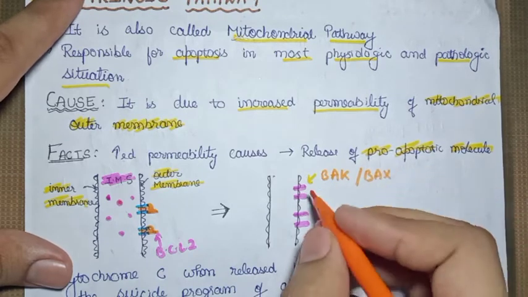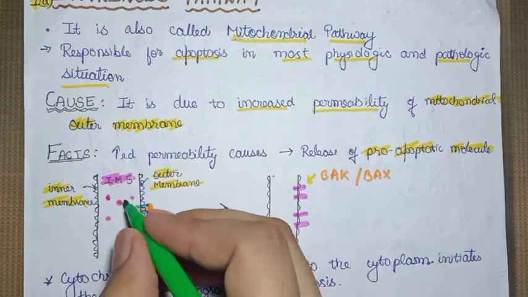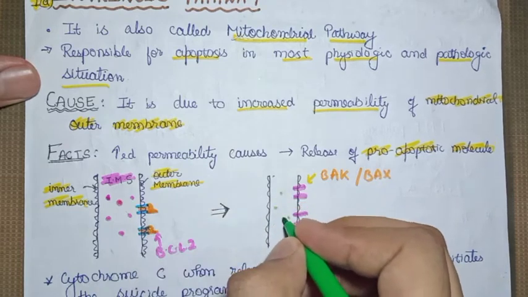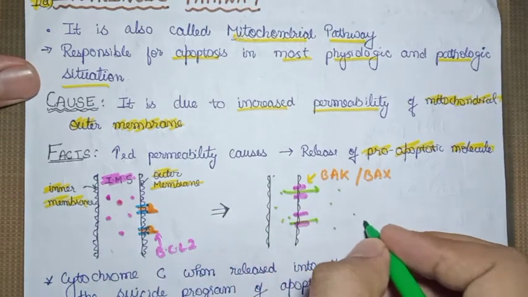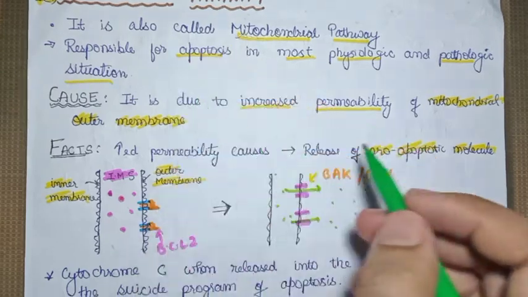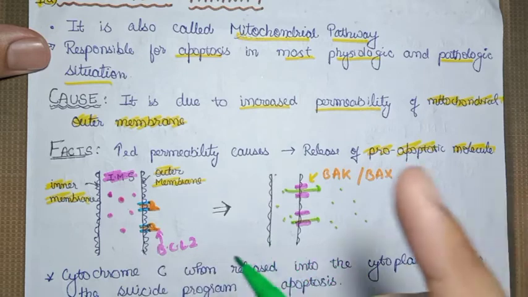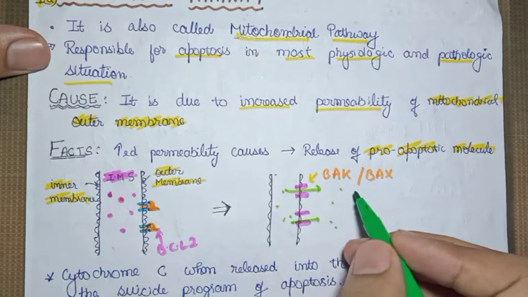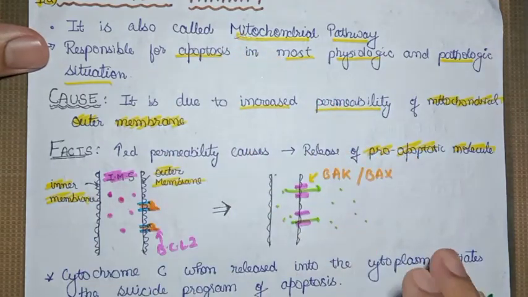BAK and BAX make the outer membrane permeable to cytochrome C and the other mitochondrial proteins. These can now leak out through this channel and enter the cytoplasm. So basically the increase in the permeability of the outer membrane causes the release of cytochrome C and other mitochondrial proteins, which initiates the intrinsic pathway.